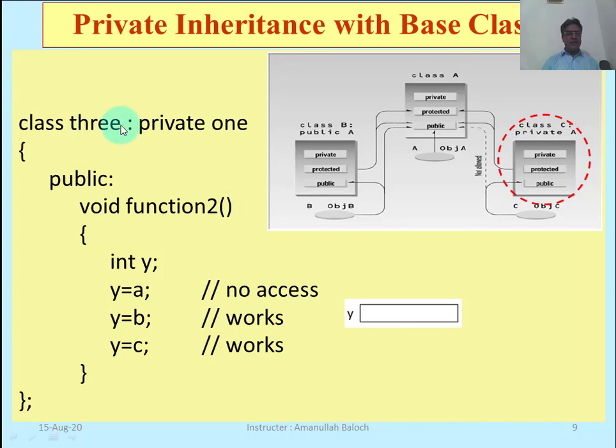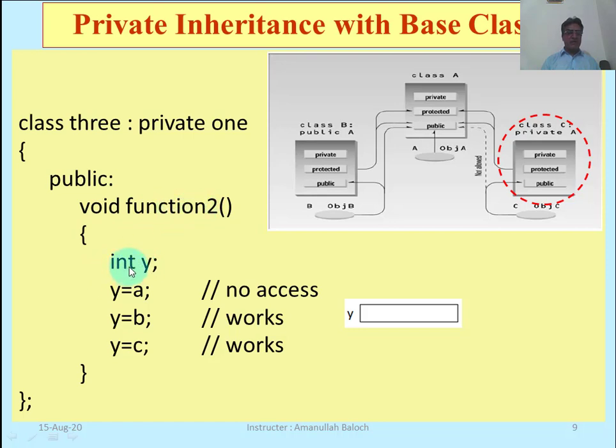Here we have another scenario. In this scenario, class 3 is privately derived from the base class 1. Class 3 is our class name, and it is privately derived from base class 1. In the block of class 3 we have a public section, and in this public section we have a member function, void function2.